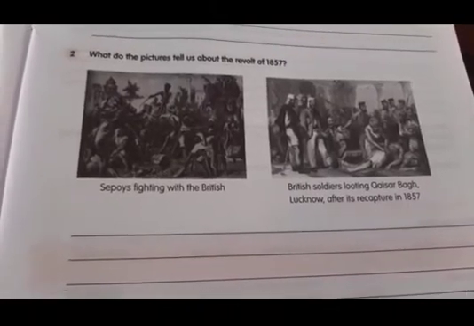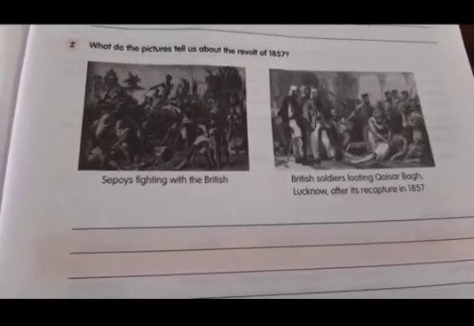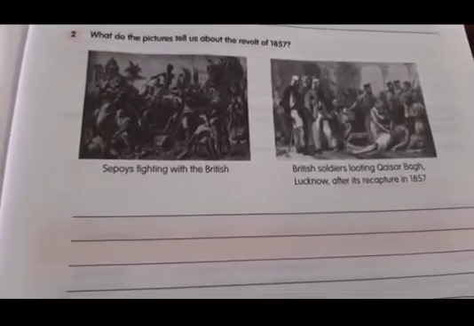Next, by seeing this picture, you should write here. The pictures tell us that the people were unhappy with the British rule. So the Indians revolted against the British. What you understand, you should write in your own words, beta. They are taking away the weapons to fight and kill the people.